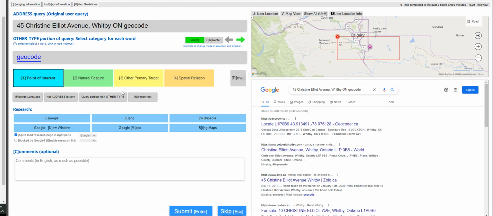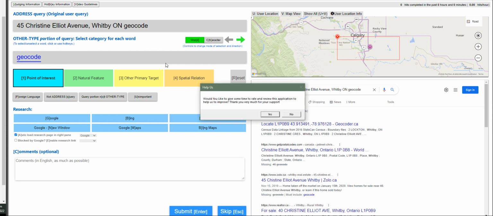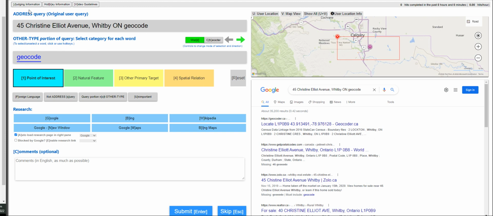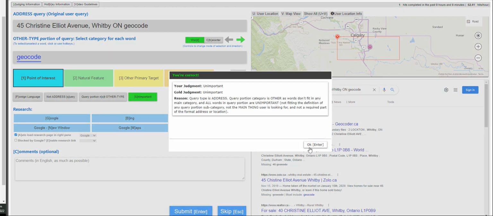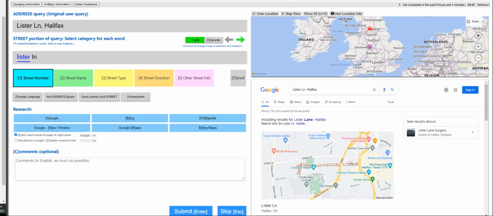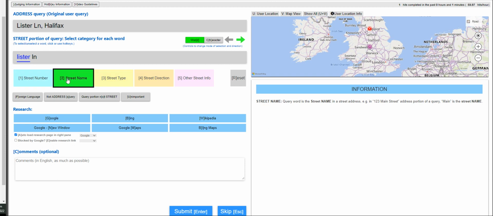Moving on, you have a guideline for this one, but I am going to carry on with the qualification and I'll try to explain as much as I can. Okay, moving on. So we have here an address query, and this is the address, so we have to judge the geocode. I'm going to go with unimportant. Click submit. Now 10 HITs to qualify, guys. So Lister Lane, Halifax. Lister will be the street name, and the street type will be lane.